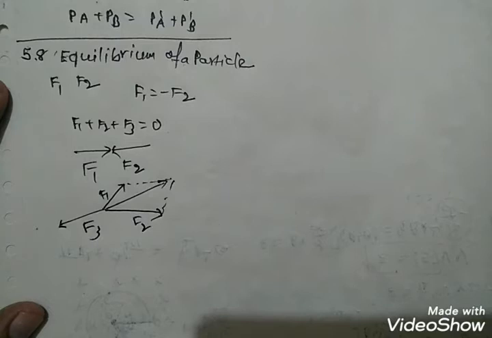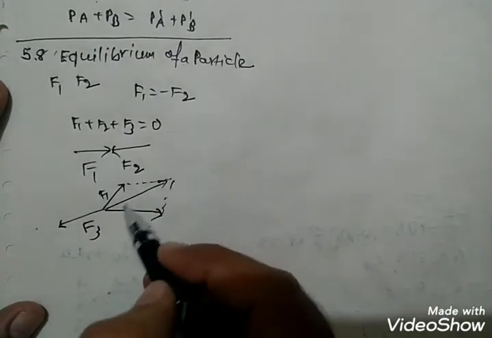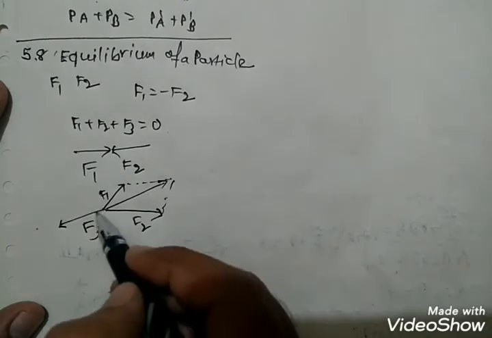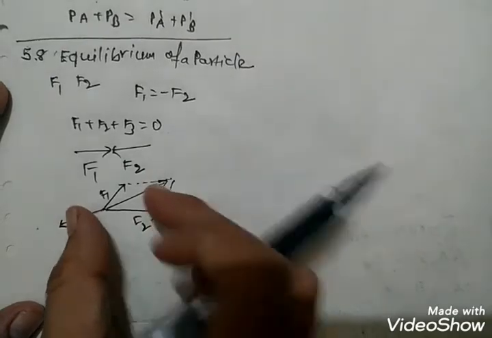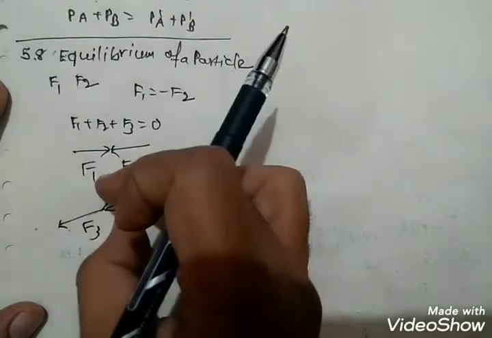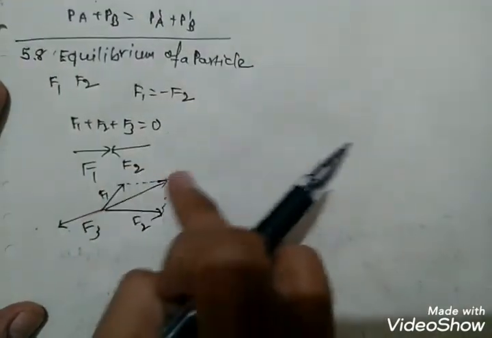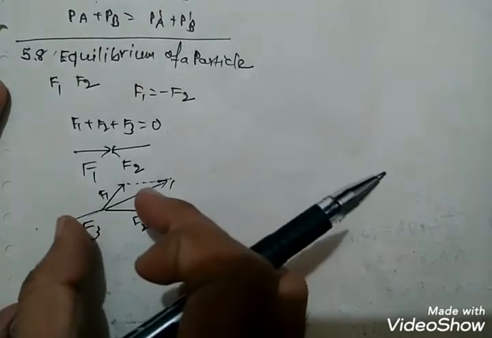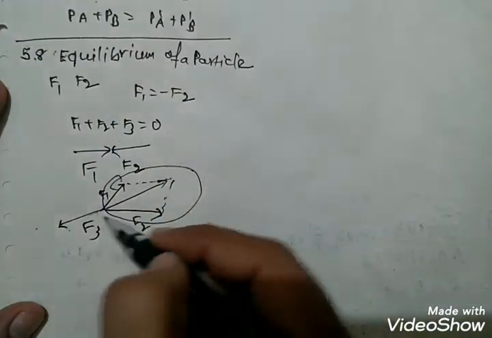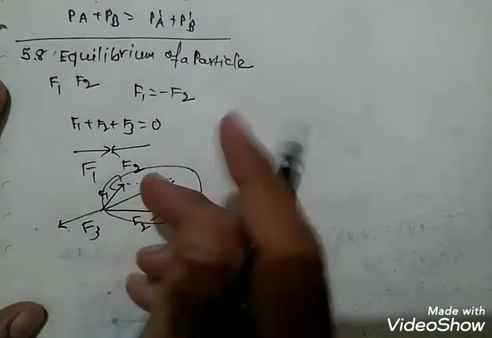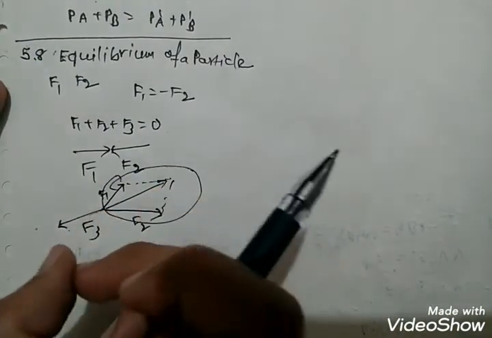This resultant must be equal and opposite in direction to the third force. So one force is in this direction and the other is opposite, equal and opposite in direction.